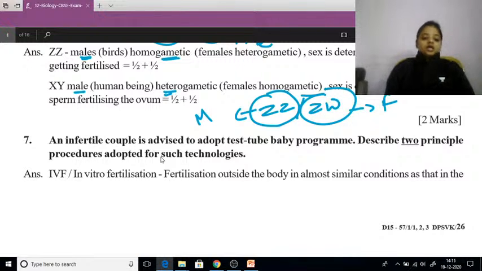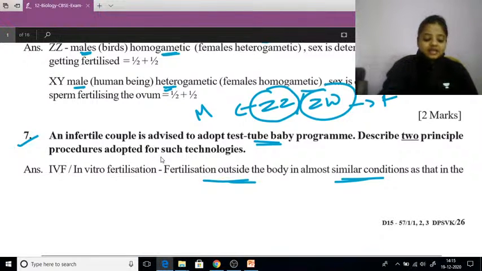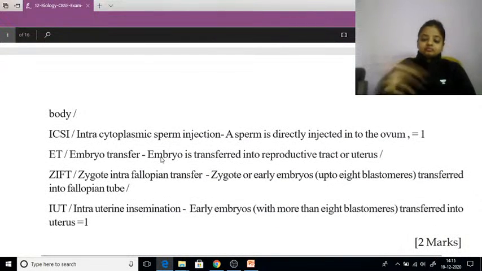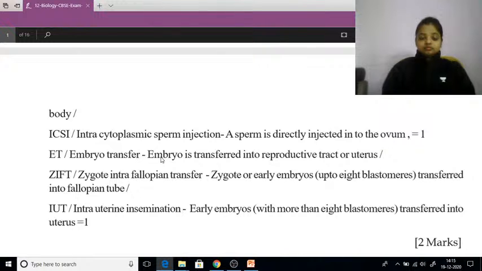Okay, so why are infertile couples advised to have the test tube baby program? Because IVF, that is in vitro fertilization, outside the body, is done in almost similar conditions as it happens inside the body. Later, the embryo that is formed, at the 8 to 16 cell stage, is then transferred into the female uterus.